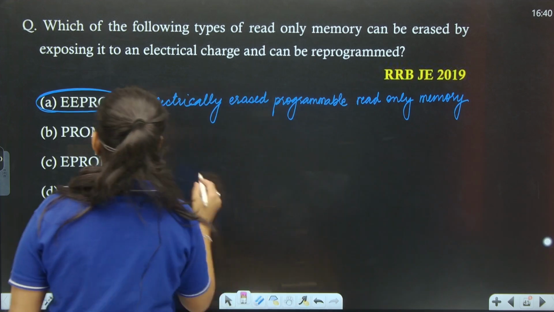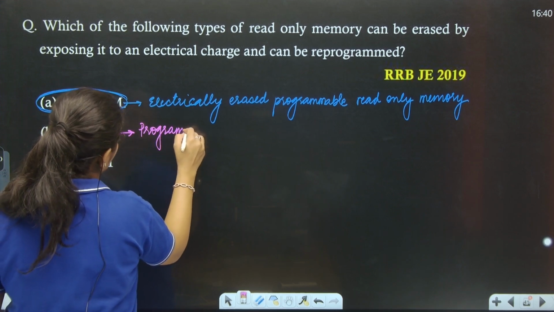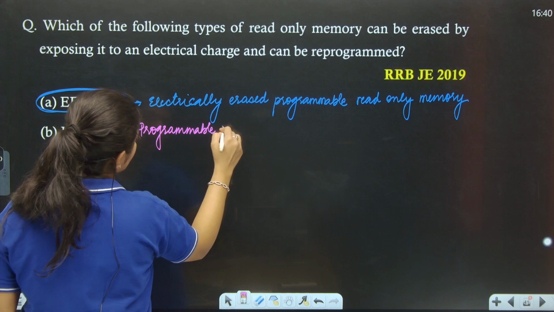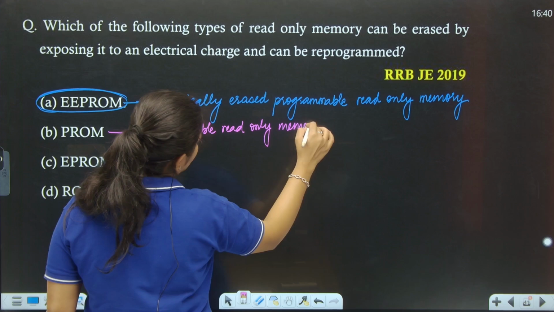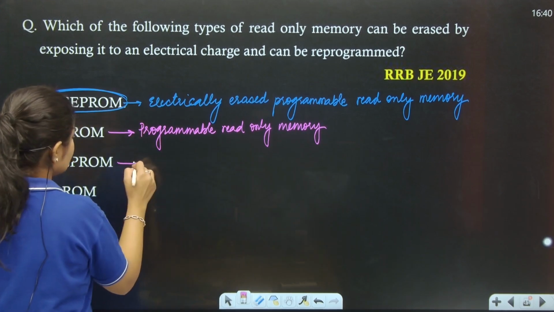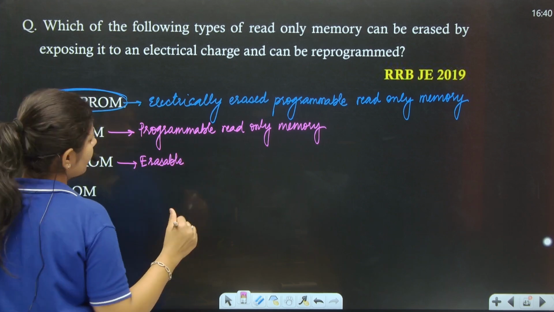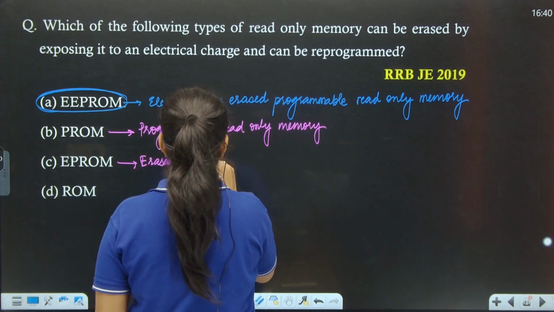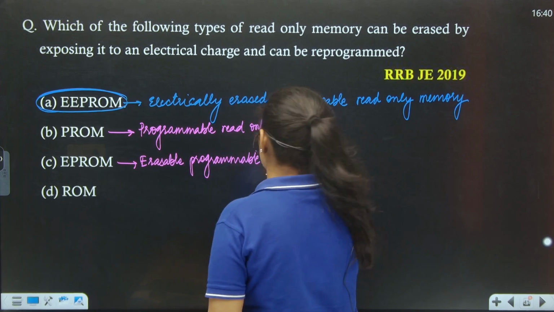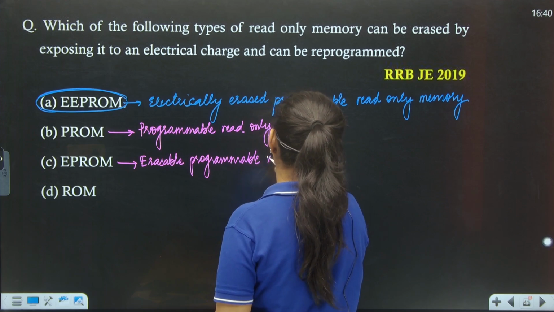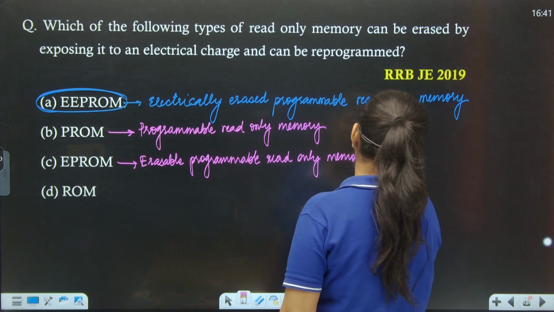PROM is nothing but the programmable read only memory. The next one is erasable programmable read only memory.